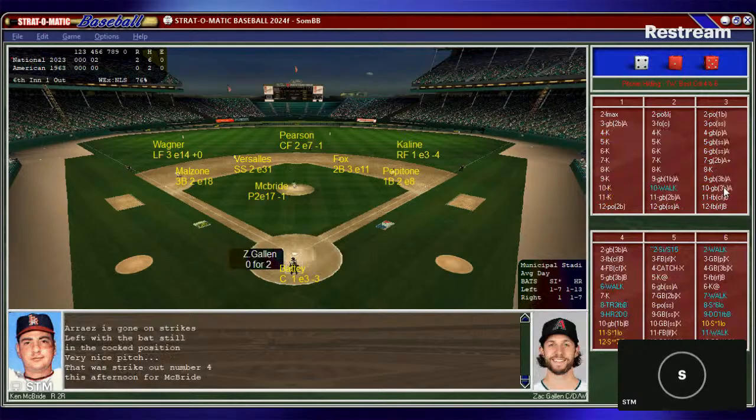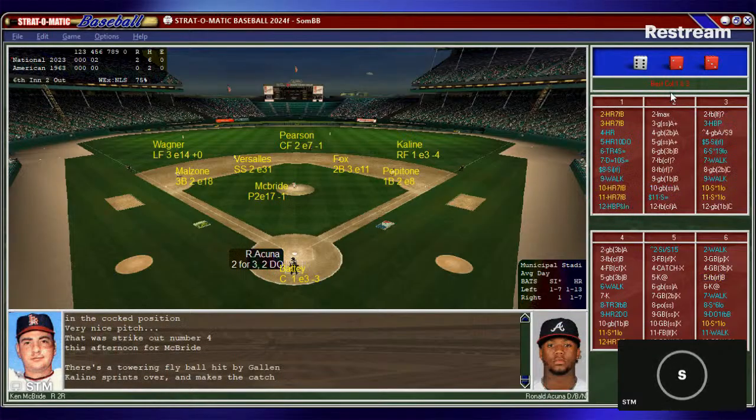One out in the 6th for the pitcher spot, Zach Gallen, who will stay out there. He's only given up 2 hits through 5 innings. Batty sets. McBride looks in. The windup to his fellow pitcher, and fly ball to right field. Kaline puts the glove on Acuna Jr. 2 doubles in this ball game. Batty puts down the side.